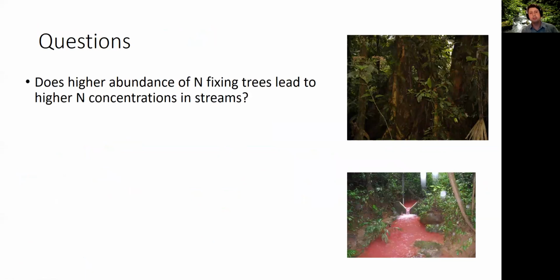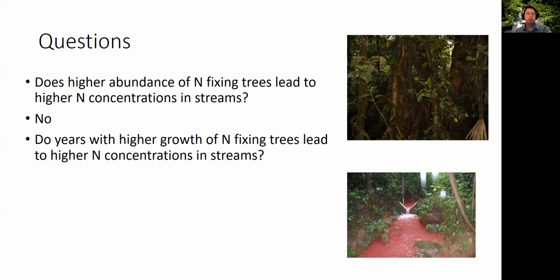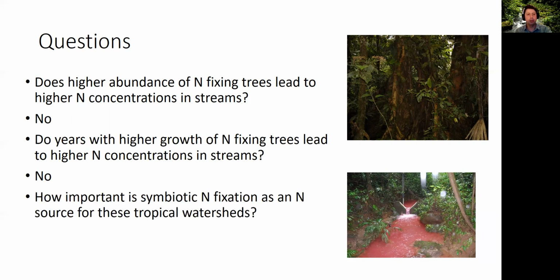And so we're going back to our questions. Does a higher abundance of nitrogen fixing trees lead to higher N concentrations in the streams? No. Do the years with higher growth of N fixing trees lead to higher nitrogen concentrations in the stream? I'll say no, even though there's a little bit of a signal with higher ammonium. So maybe yes, but it doesn't seem to be that strong of a signal.